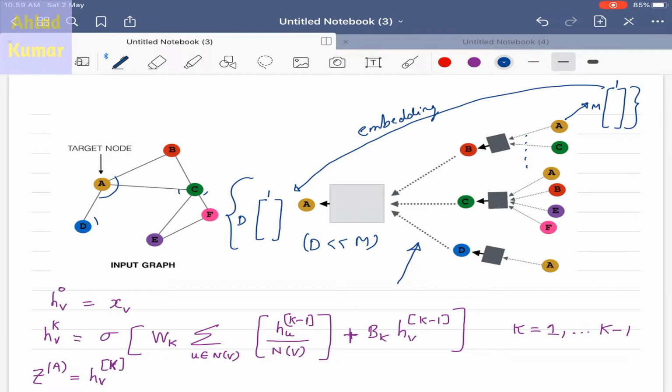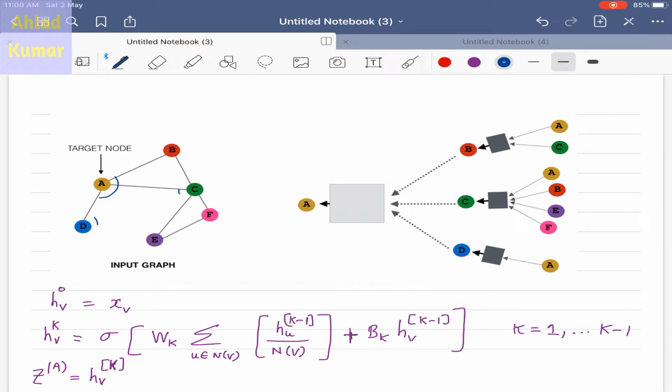In order to perform this embedding, we have to implement the forward propagation path in this computational graph structure. To perform this forward propagation, you have to follow these 3 steps. The first step is that you initialize the activation units to be the feature vectors. What this statement is saying is that the activation at layer small k equal to 0, so this 0 is basically k equal to 0, will be the feature vectors themselves. So if we have feature vectors for xa, which is this, and the dimension of it is, let us say, m cross 1, and for C again we have another set of feature vectors.